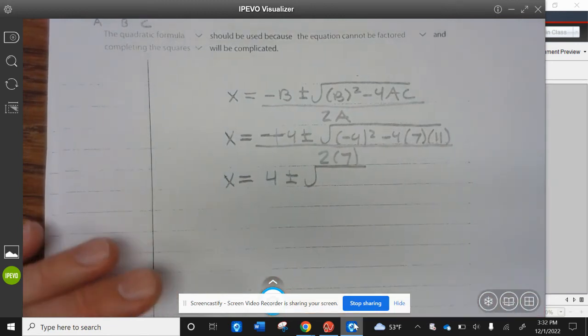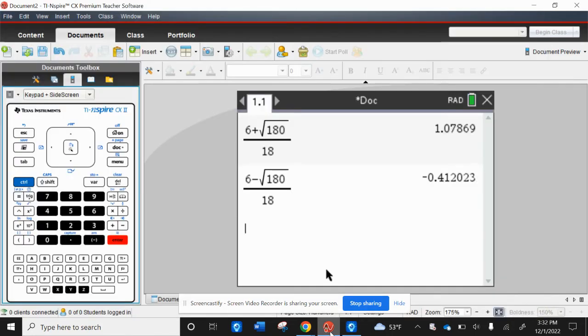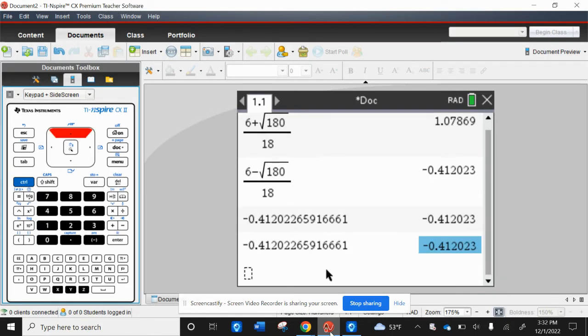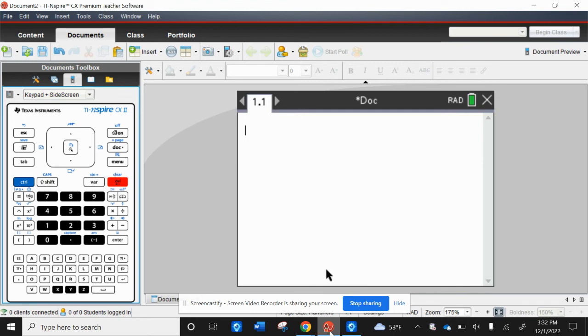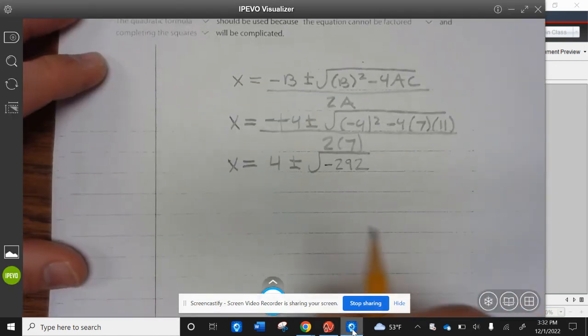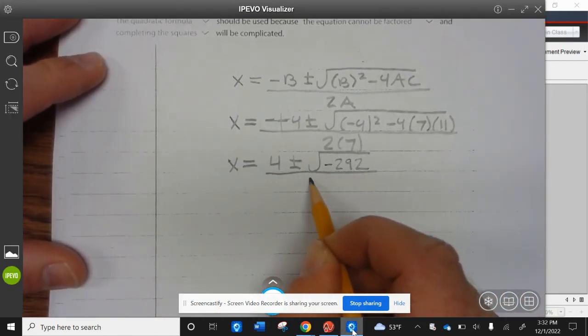Let's go ahead and put the discriminant in the calculator. Let's clear out our previous work. Oh, we don't need the square root, we just need the discriminant. So negative 4 squared minus 4 times 7 times 11 is negative 292, divided by 14.